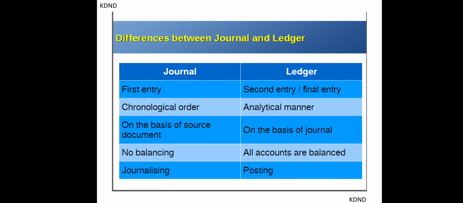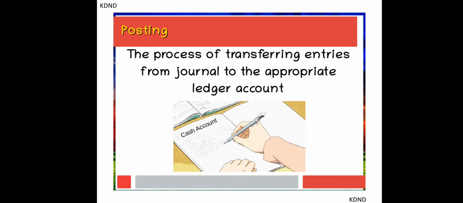Here ledgers are always balanced and they are carried forward in the next coming year if they are of a permanent nature. When the activity is done in the journal, it is termed as journalizing, and when the activity is done in the ledger it is termed as posting. So the process of transferring entries from journal to the appropriate ledger account is termed as ledger posting.